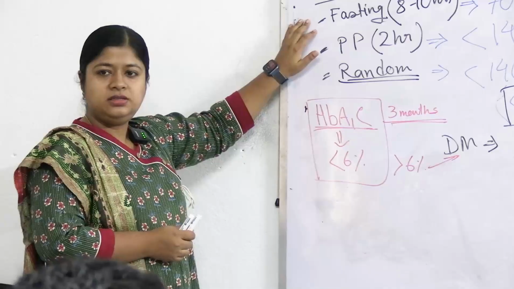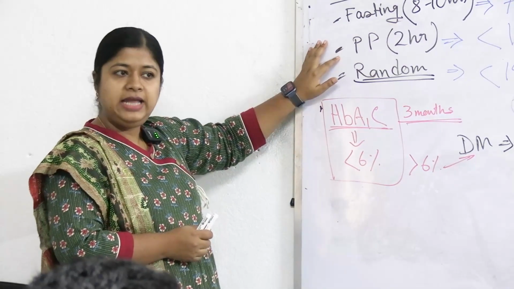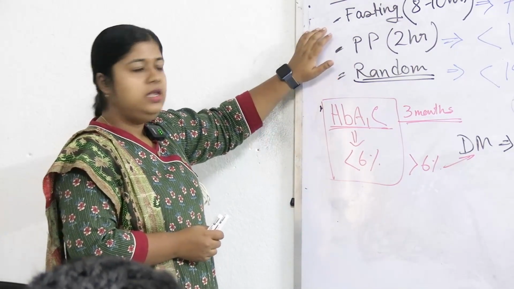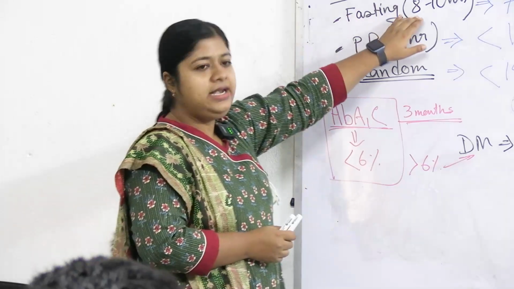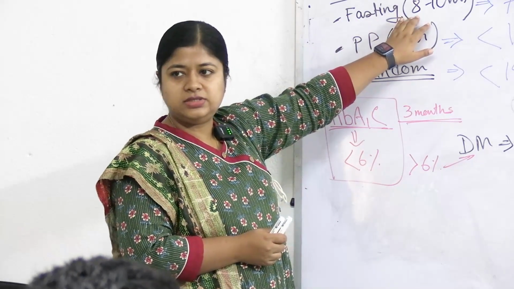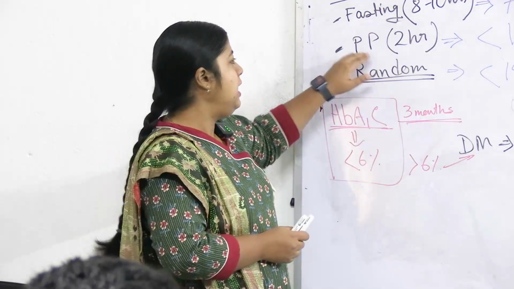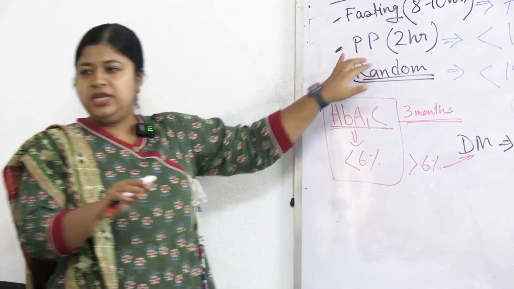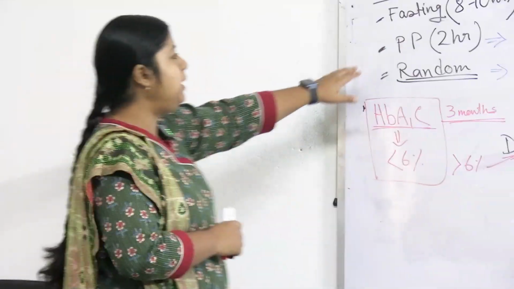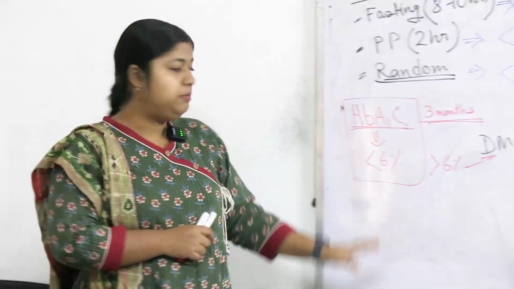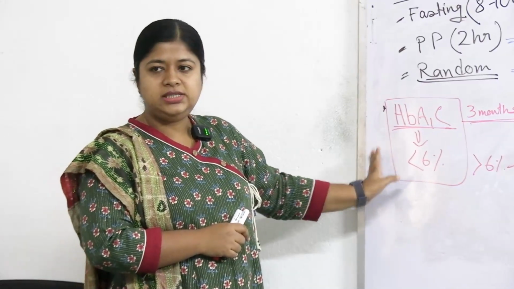Fasting value can change, PP value can change daily. How? If a person is not fasting for 8 hours, suppose he is fasting for 16 hours, his fasting value will be much lower. If a person took high carbohydrate food, his PP value will obviously be higher, but the HbA1c value will not change for 3 months. It is kind of an average value.